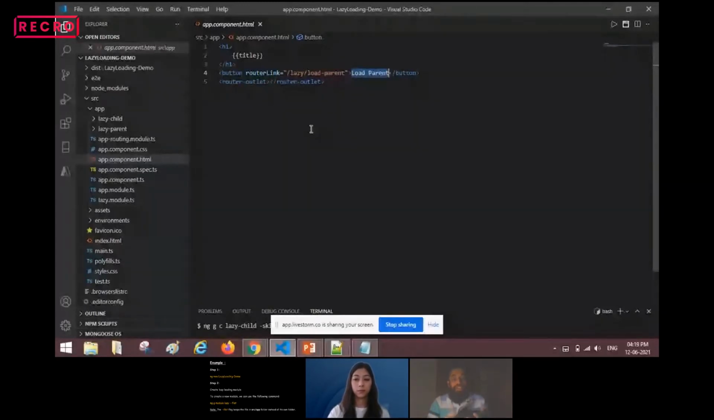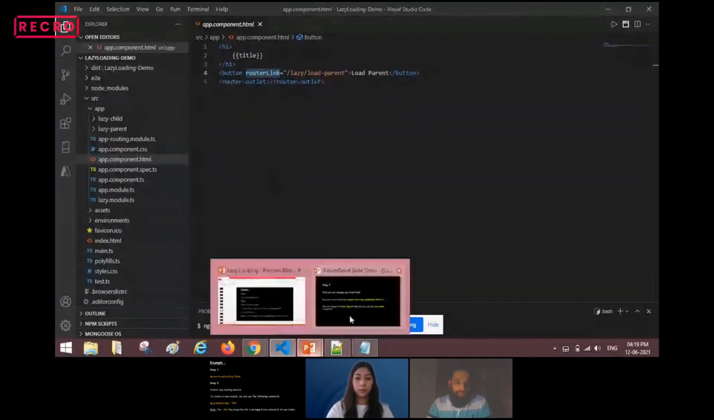Here I am just demonstrating a simple button event, which will take us to this path, the lazy-parent path, which is defined in the router link.